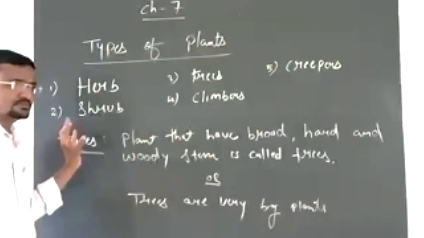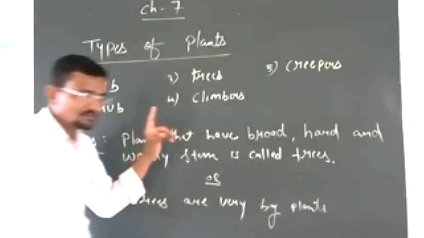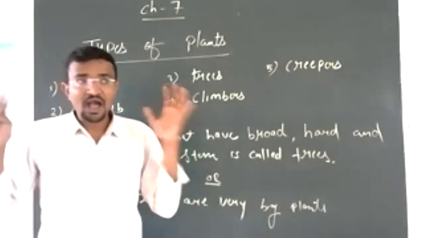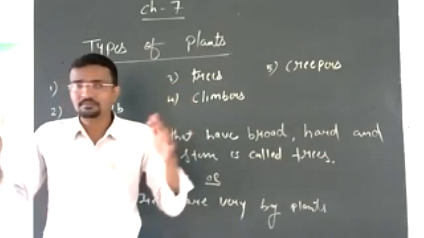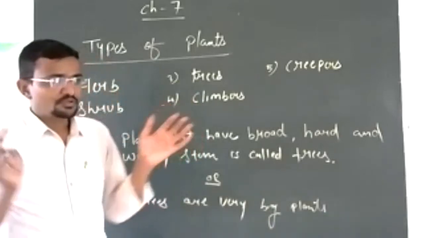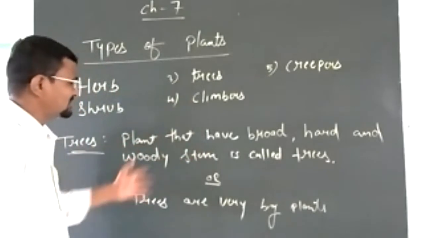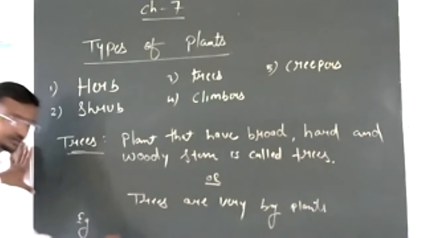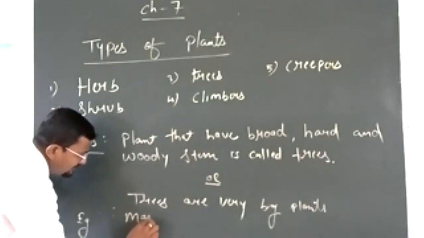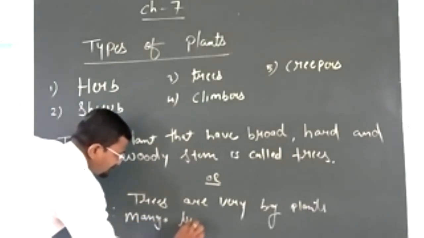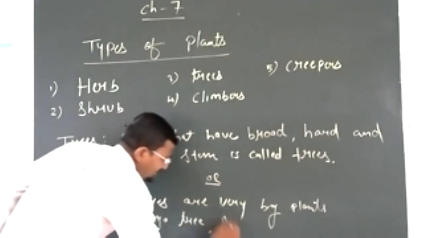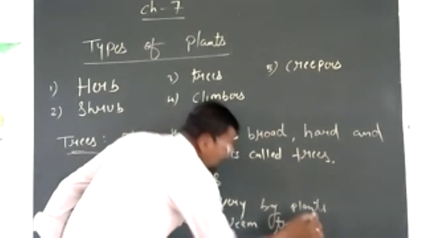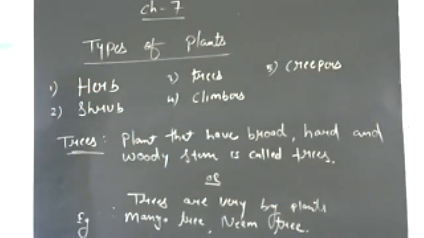And in size, trees are very tall. They have broad, hard and woody stems. That is known as tree. Example, mango tree, apple tree, neem tree, etc. Okay.